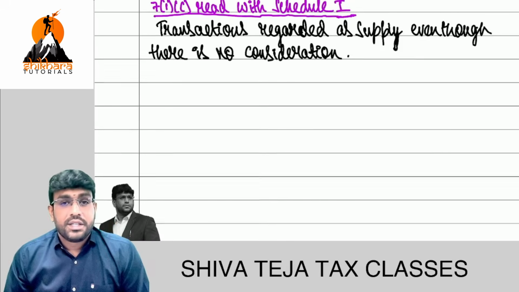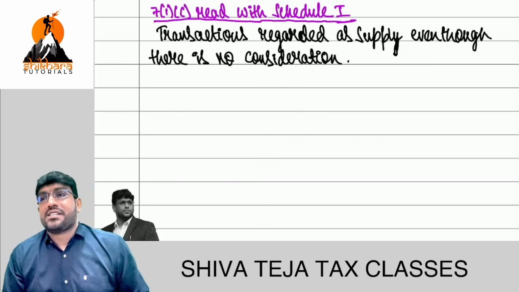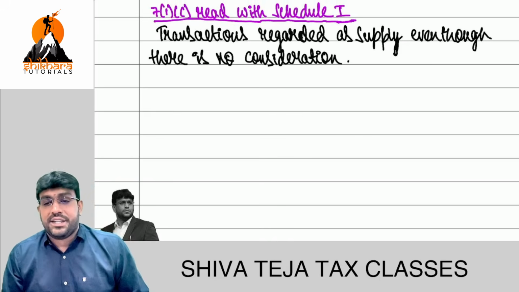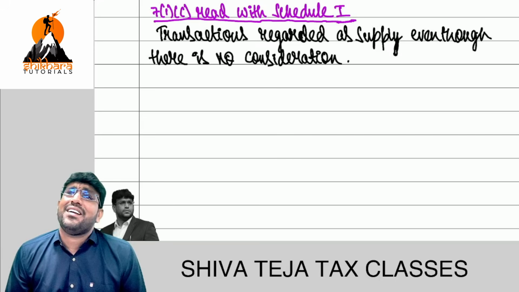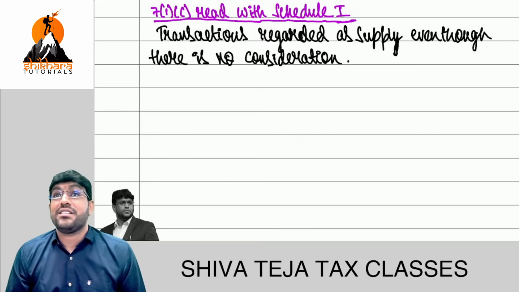So what is the line I wrote? Transactions which are regarded as supply, even though there is no consideration. That means money is not coming, but still it is supply. Such a dangerous word, sir.